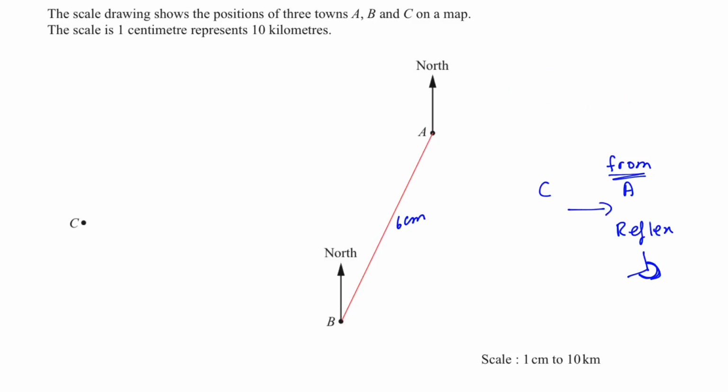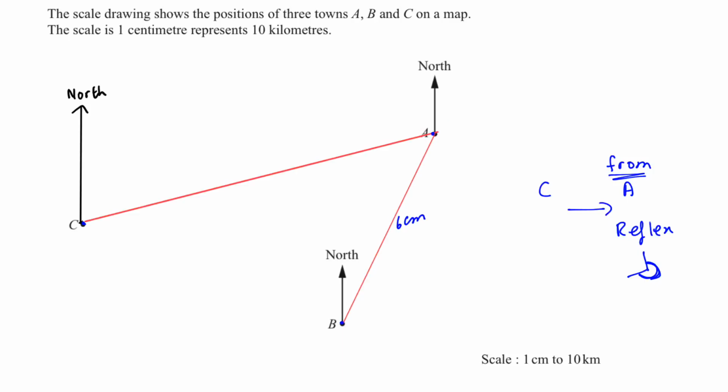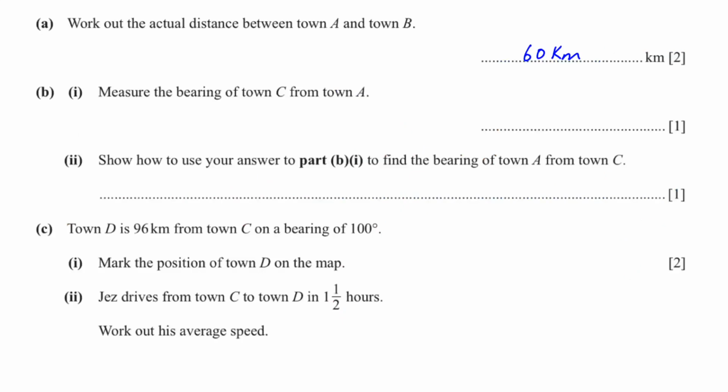So first we will draw the north from here and join C and A and measure this angle. When you measure this, you will get 105. So from 360, subtract 105 and we will get 255. So that is the bearing of C from town A.